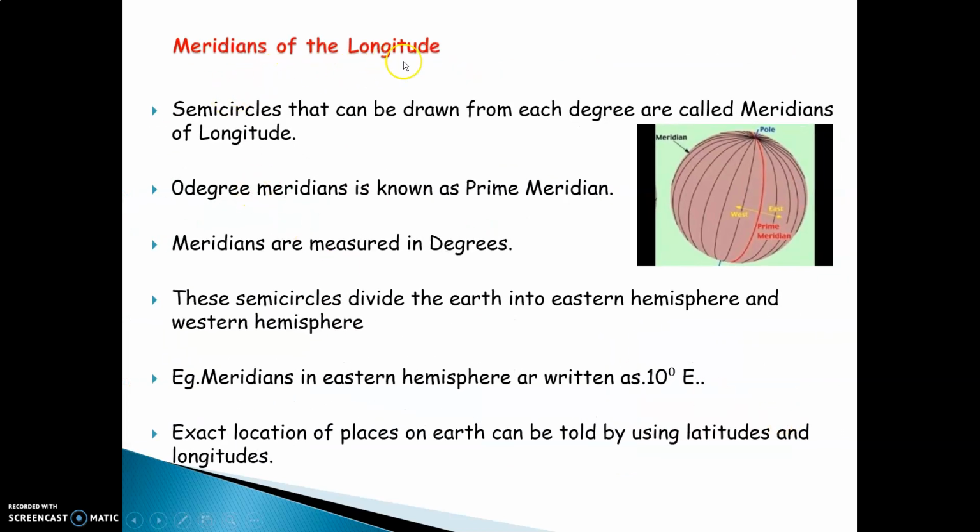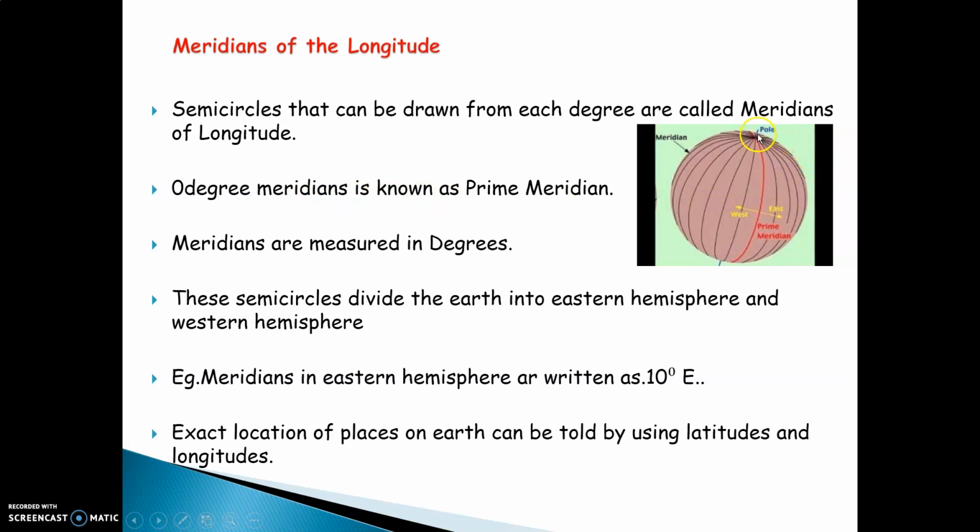Now, the meridians of longitude. Just now we understood the meaning of parallels of latitudes. Similarly, the standing lines or vertical lines on the earth are called meridians of longitudes. Why are these lines not called parallels? Because when these lines go towards both poles, the North Pole and South Pole, they intersect or touch each other. Therefore, they are called meridians of longitude. The semicircles that can be drawn from each degree are called meridians of longitudes.